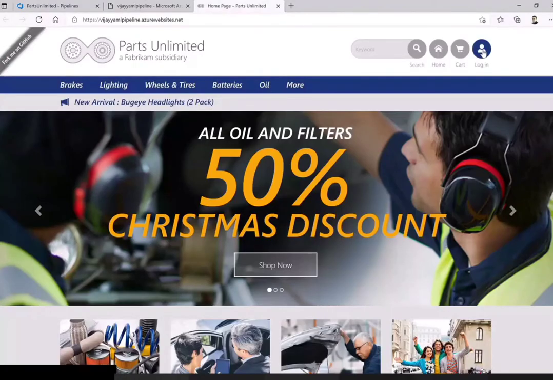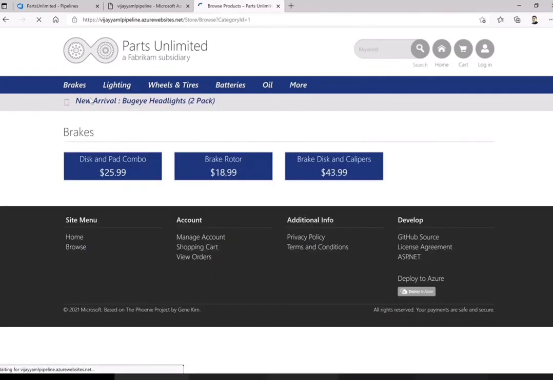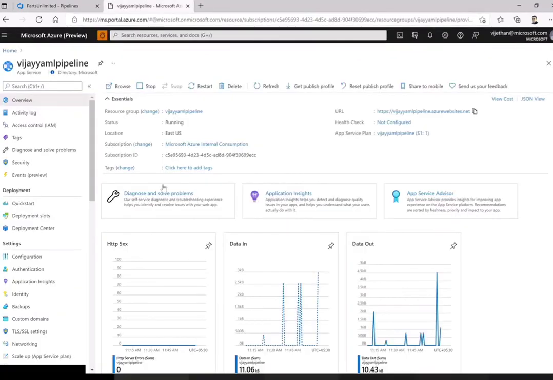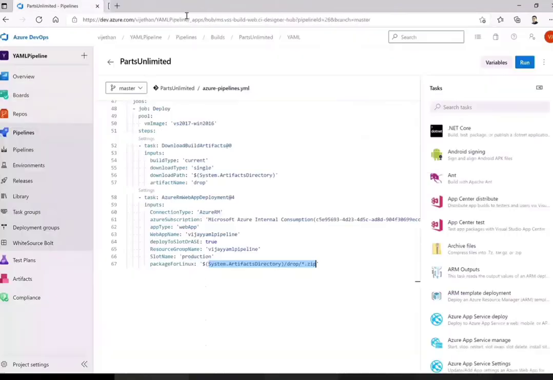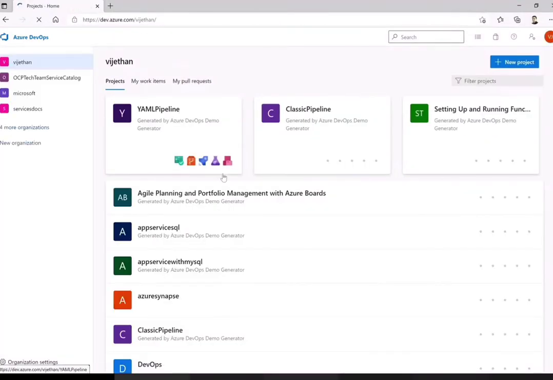Okay, so we have our website ready. Here, for you to try it out, once we do the next part, I will explain how to create a user and all those things, so that you walk through this particular code base and completely understand how we are trying to do that. Okay, so that's all from the functionality and session perspective. I hope you got some base of it, how we are doing this in and out, what is a YAML pipeline, what is a classic pipeline, just to have a look and feel.